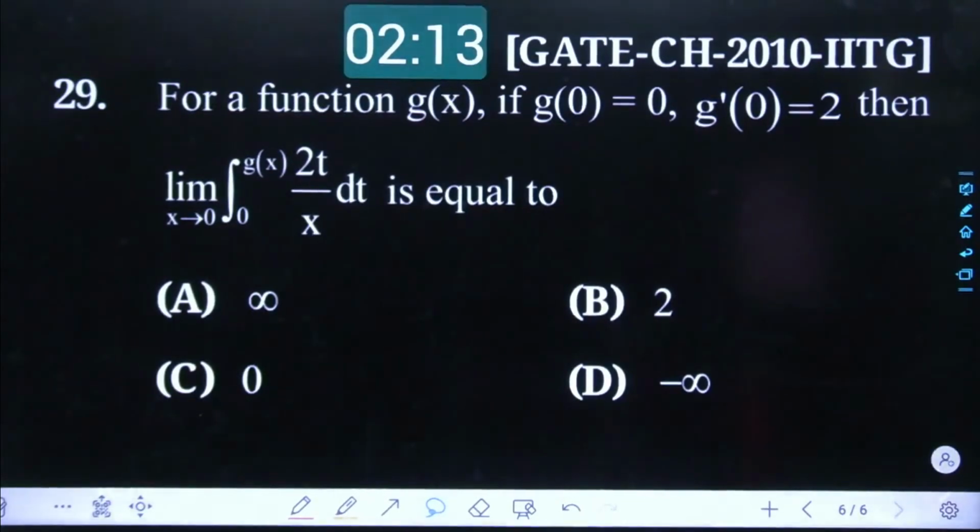Read it carefully and tell me what could have been the best most answer. What must have been the best most answer for this given question? I want the input from each one of you. I would request each one of you, I want the comment from each one of you. This has not been the case that I keep teaching and you keep watching. I want two-way communication. Then only I will be able to feel the connectivity with you guys. Tell me what would be the best most answer.